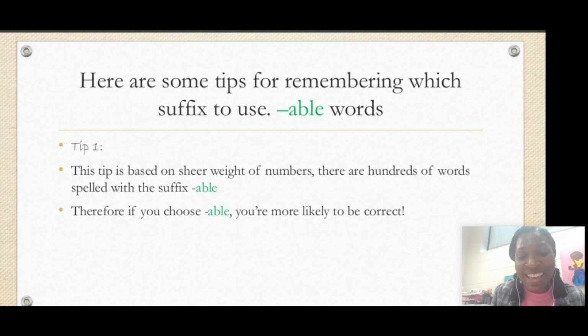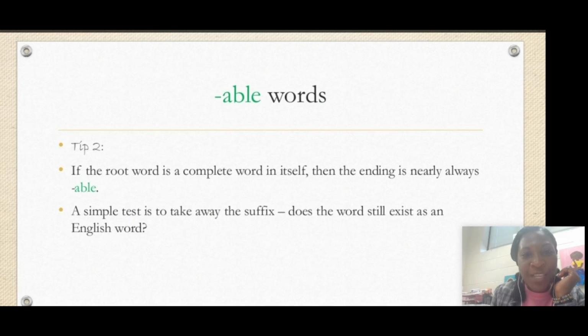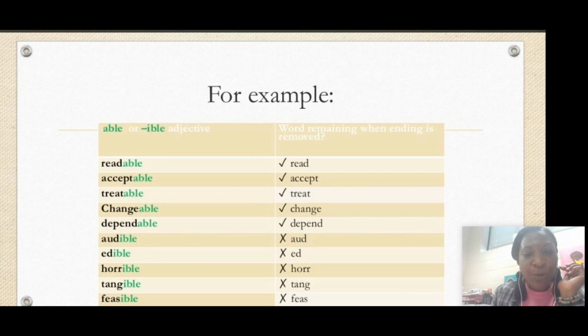That is not to say that ible doesn't have any words. It has a lot, but just not as many as able. And remember, they both mean the same thing, able to be. Okay. Now, able words. Remember when we saw readable and edible, how the root word can stand alone? That's a good clue to know that the word should end in able. Okay. So here's some examples.